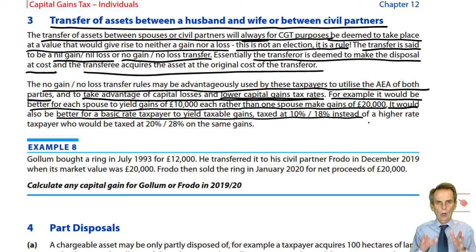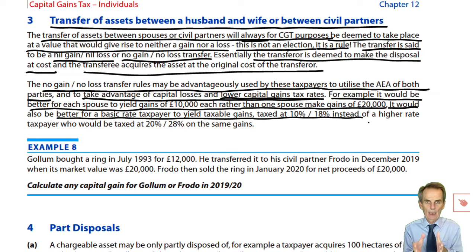So, rather than have one taxpayer make a gain of £20,000, it would be better for two taxpayers each to make gains of £10,000. And if we're going to have taxable gains, i.e. gains in excess of the AEA, then better for a taxpayer with available basic rate band to make such gains rather than one who is already a higher rate taxpayer.